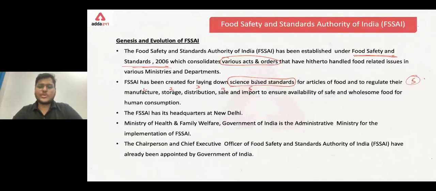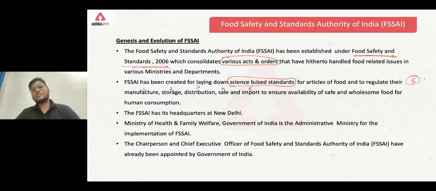Now, talking about storage, you have to store the food properly. Just now we discussed that whenever you store food, you should check the temperature. If the food is going to be stored in the refrigerator, then it should be cool. It should not be warm or hot. There are so many things here. Then third is distribution.